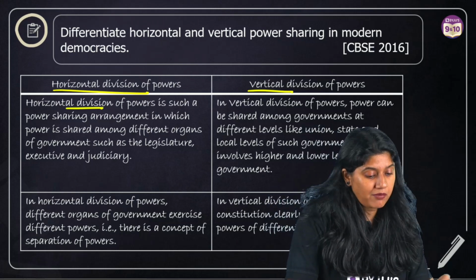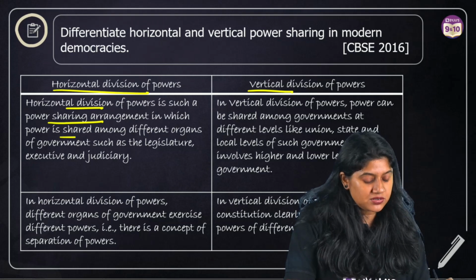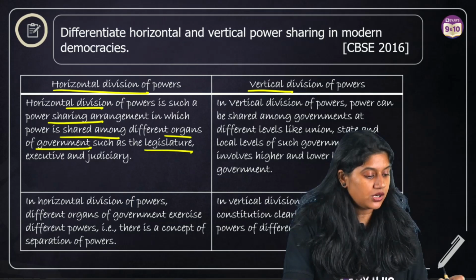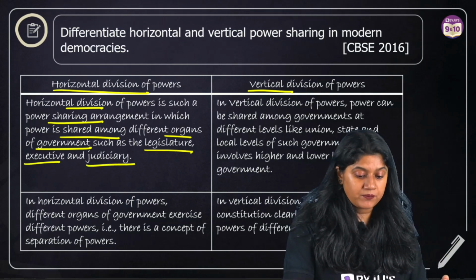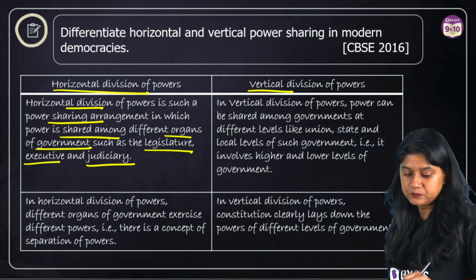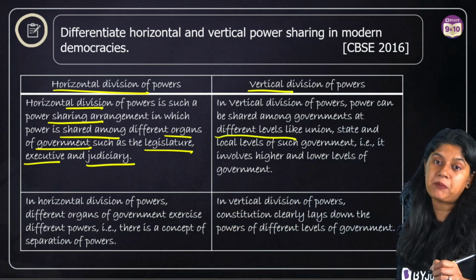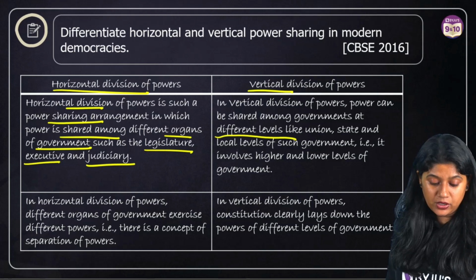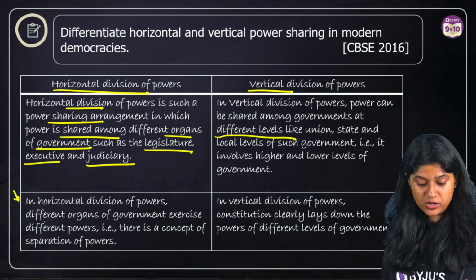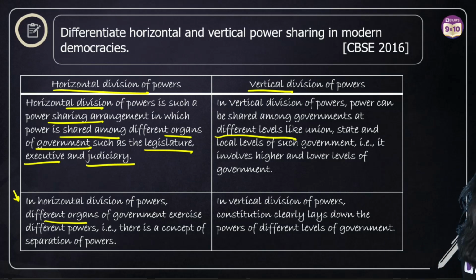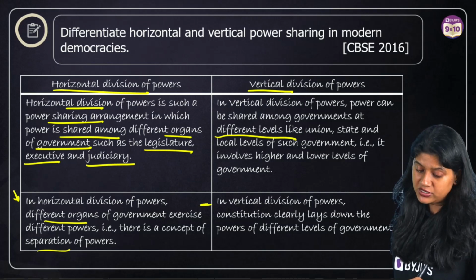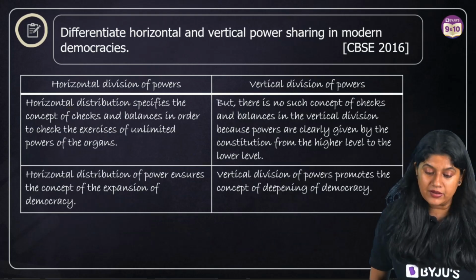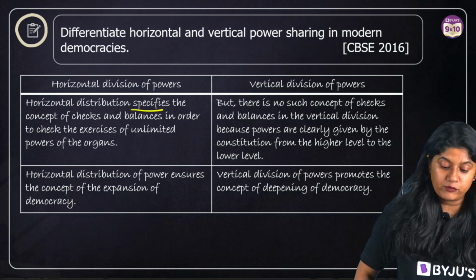We know that the horizontal power sharing arrangement is such that power is shared among different organs of the government, such as the legislature, executive and judiciary. Whereas in vertical power sharing, power is shared among different levels, like the union government, state government, local government, etc. In horizontal division of power, different organs of government exercise different powers. There's a separation of powers among them. Vertical distribution clearly lays down the powers of the different levels of government. And they have the other points, specific points where they will be checking the power.